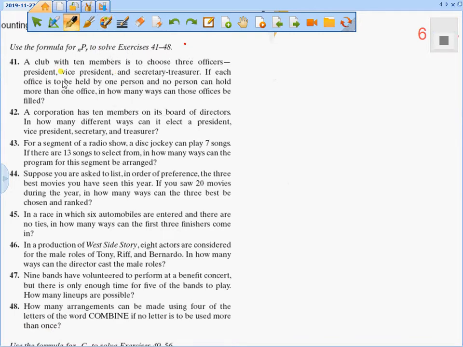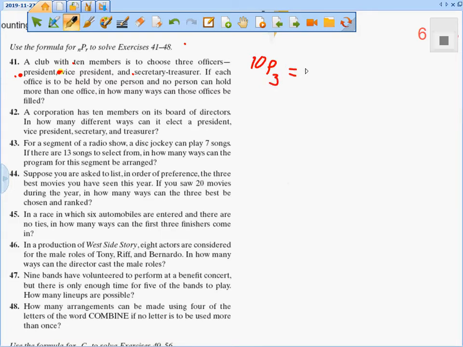Okay, the first one: a club with 10 members is choosing 3 of them as president, vice president, and secretary. So there is an order to that choosing, so this is permutation for sure. If I wanted to find the answer, I'm going to choose out of what? Out of 10. Very good. So it's 10P3. I can use a calculator.